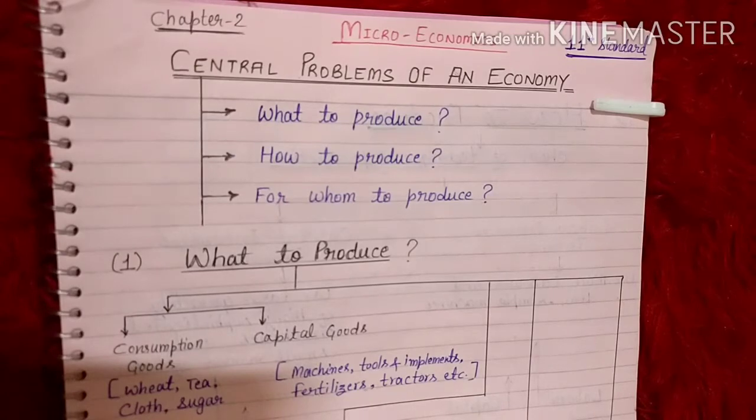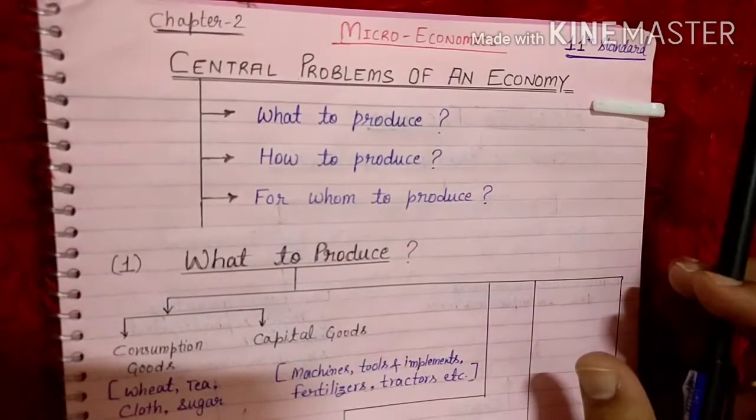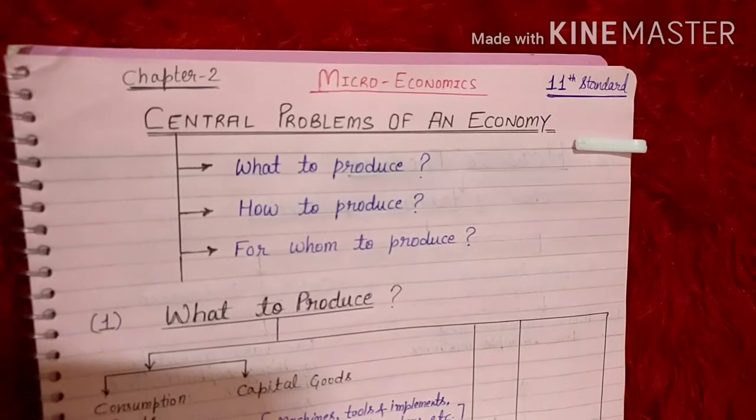The central problems of economy are what to produce, how to produce, and for whom to produce. These are the three main central problems of economy.